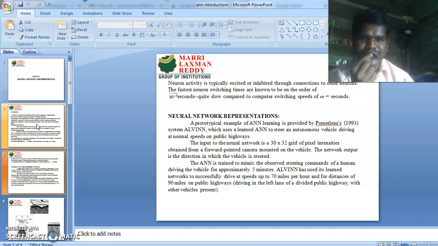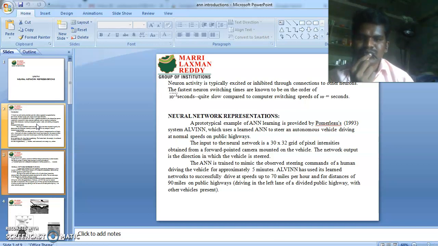The fastest neuron switching times are known to be on the order of 10 to the power of minus 3 seconds, which is slow compared to computer switching speed of 10 to the power of minus 10 seconds. Human response time is 10 to the power of minus 3 seconds, and computer switching speed is 10 to the power of minus 10 seconds.